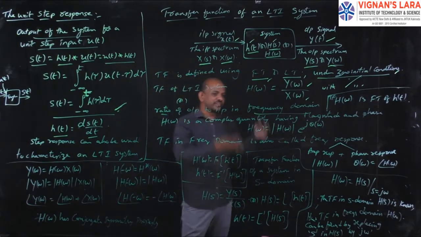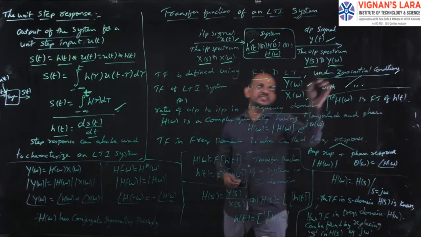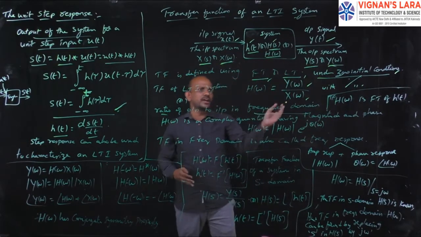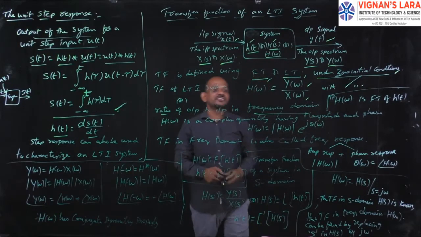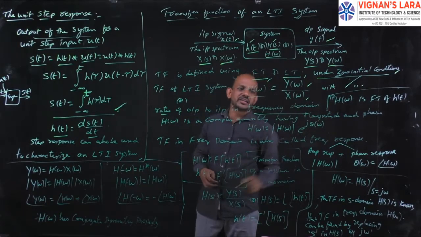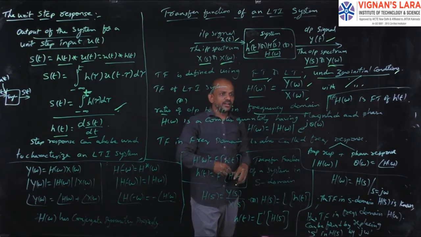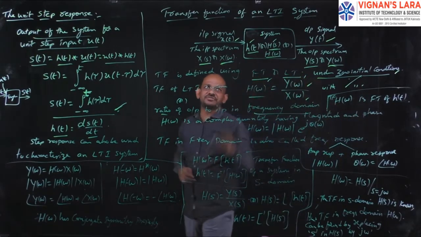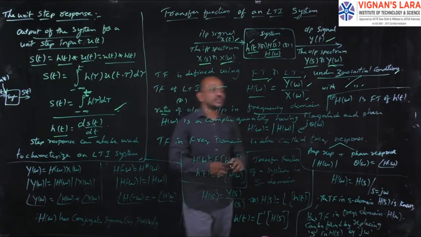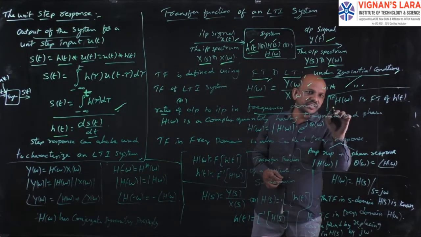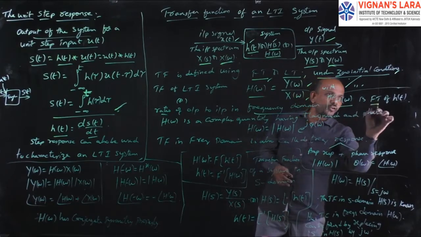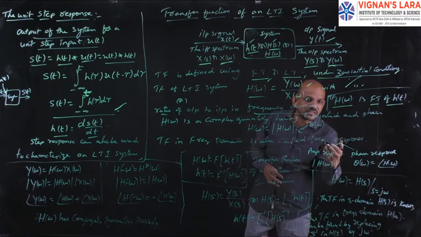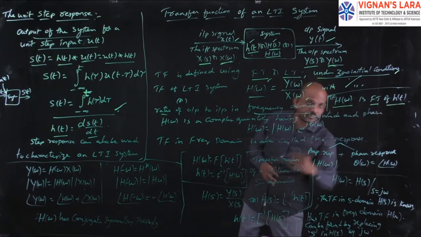So I am considering the frequency domain. In the frequency domain, the output is Y of omega and the input is X of omega. The ratio of output to input, that is Y of omega by X of omega, gives the transfer function H of omega. Or simply, the transfer function H of omega is the Fourier transform of the impulse response h of t.